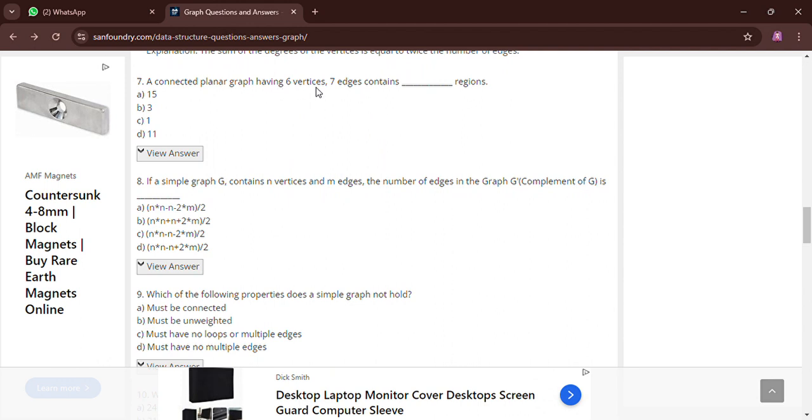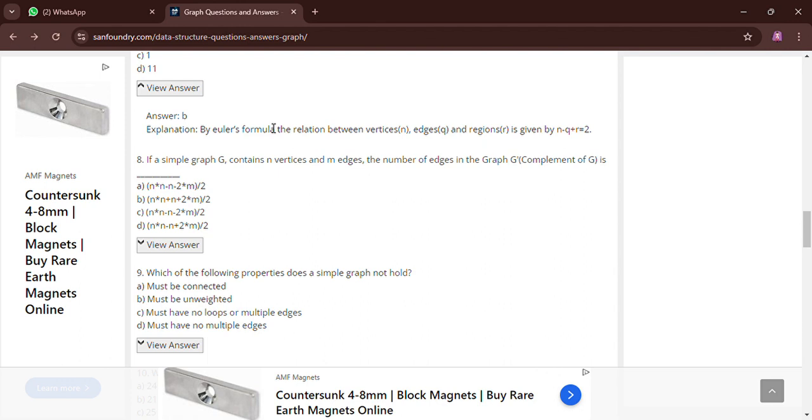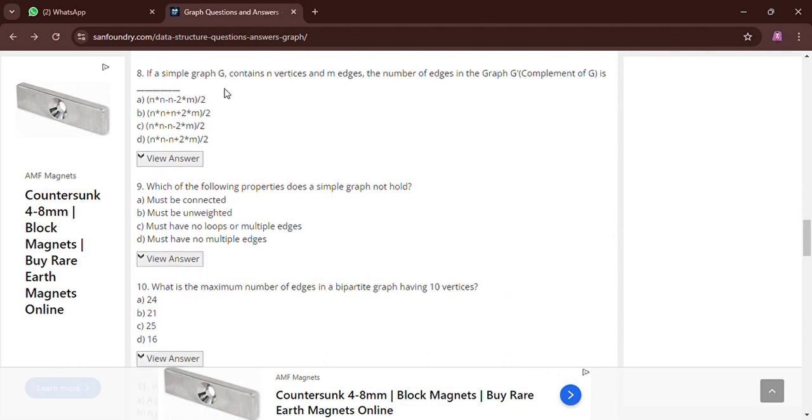Next question, a connected planar graph having 6 vertices and 7 edges contains how many regions? The options are 15, 3, 1, 11. To find regions we have a formula n minus q plus r equals 2. Here n is 6, so 6 minus 7 plus r equals 2. That means r equals 3. So the answer will be 3. We also say that by Euler's formula the relation between vertices n, edges q and regions r is given by n minus q plus r equals 2.